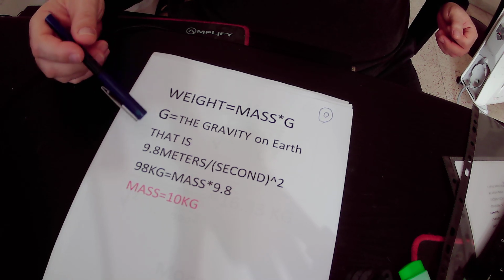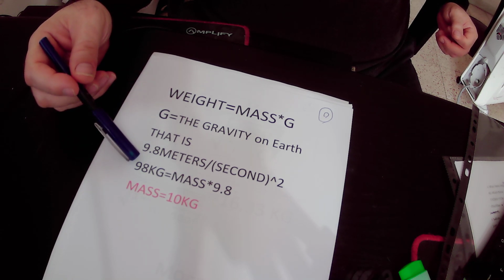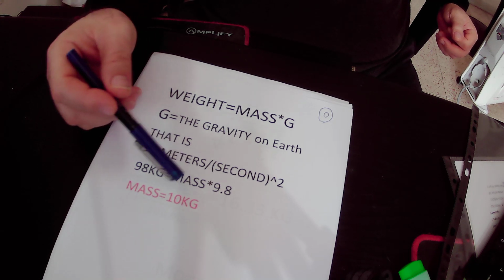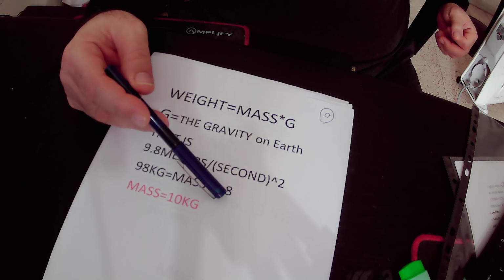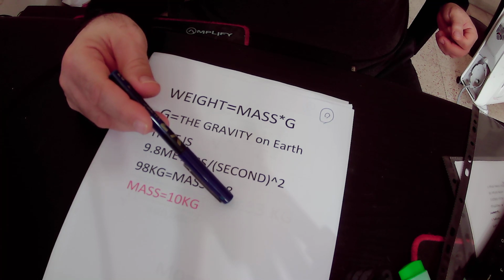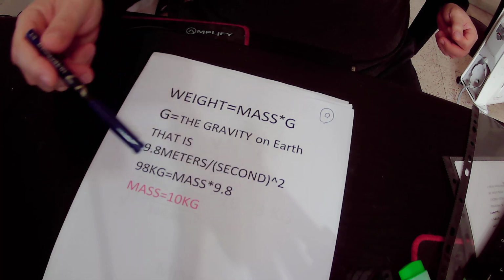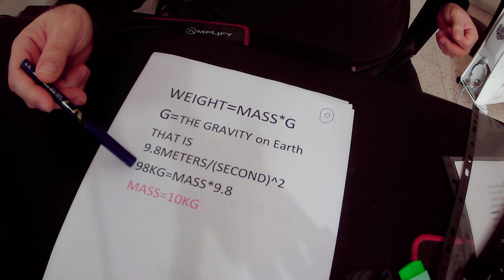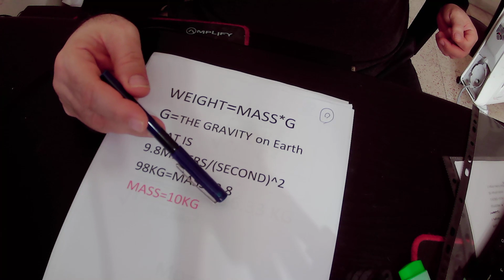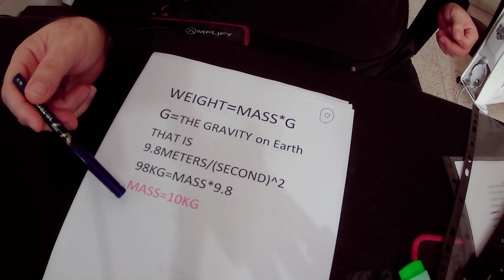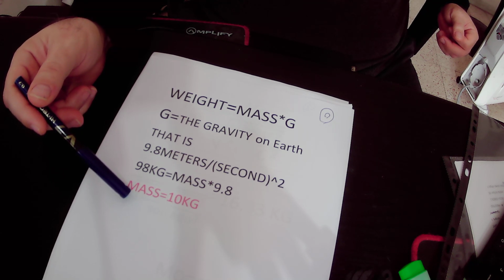So the weight, 98 kilograms, equals mass times the gravity of Earth, that is 9.8 meters per second squared. And when we divide 98 by 9.8, we get that the mass of the twin brother on Earth is 10 kilograms.